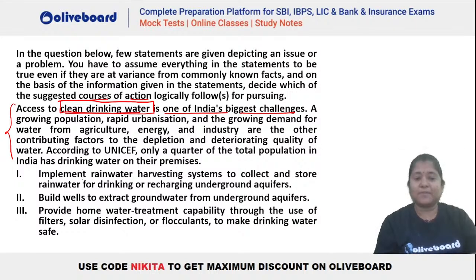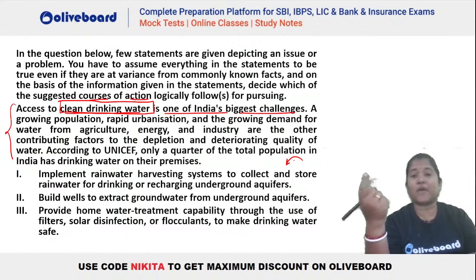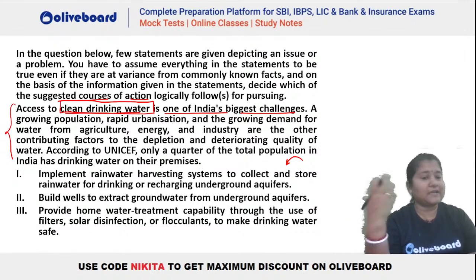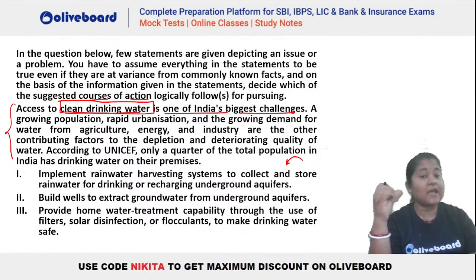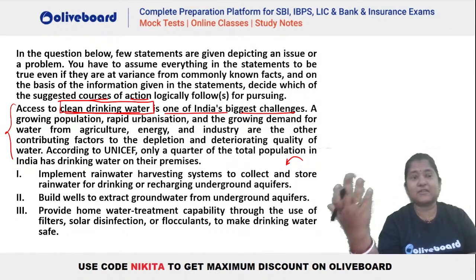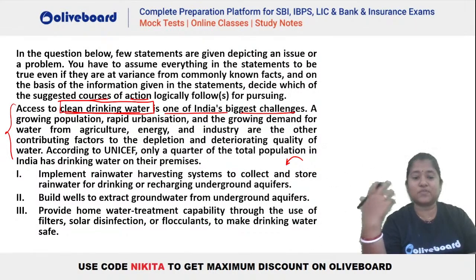First one, implement rainwater harvesting systems to collect and store rainwater for drinking or recharging underground aquifers. Now this particular thing will help us to have more water, but it does not ensure clean drinking water, right? Rainwater harvesting is fine, but there should be some water treatment available, because just taking the rainwater directly will not help us out, right?